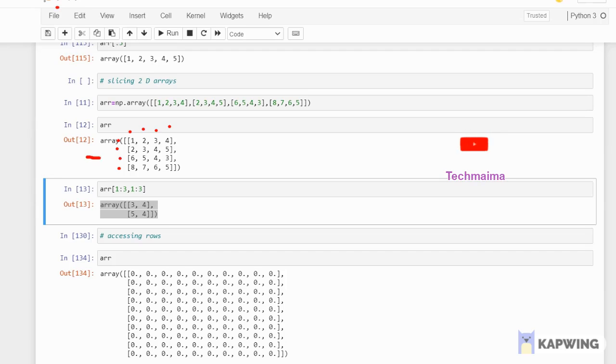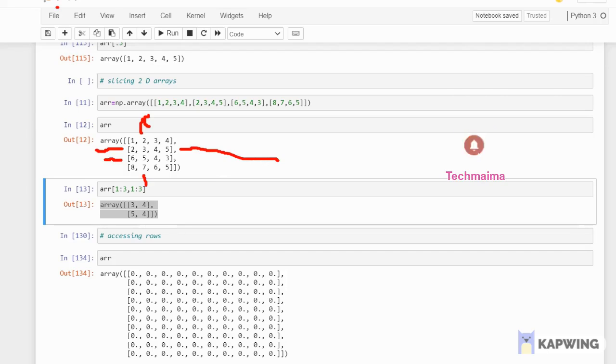Let me erase this. Okay, so you know the indexing concept. The first row means this one, as per the index, the first index. So when you highlight, you take this complete row, and this complete column, and the second also will be considered. This one also will be considered.